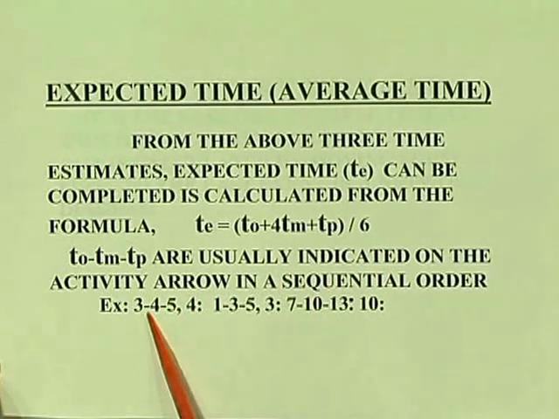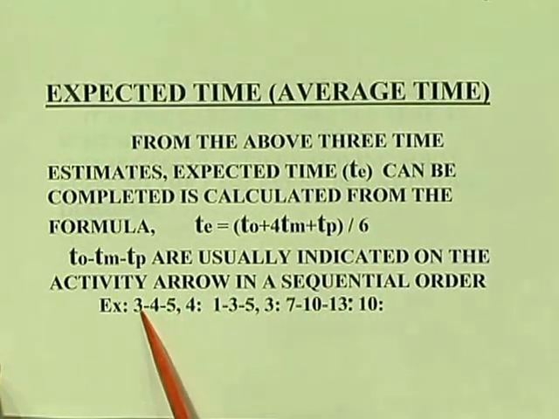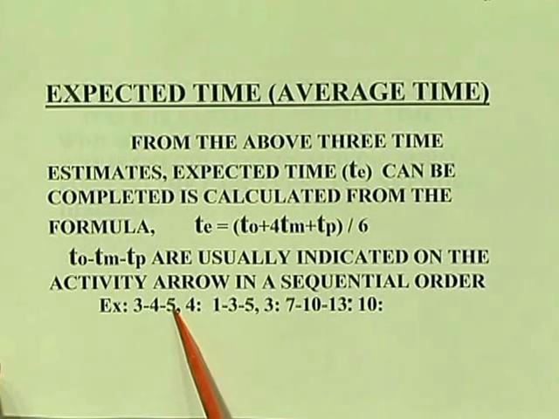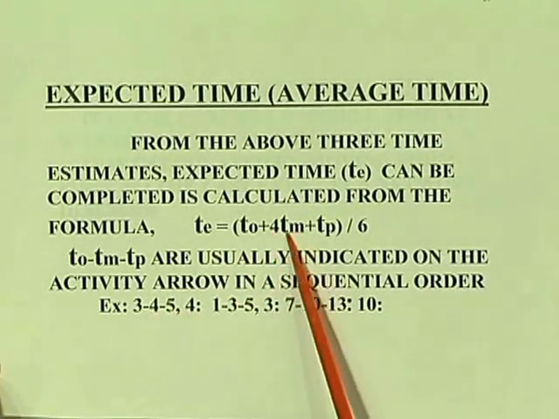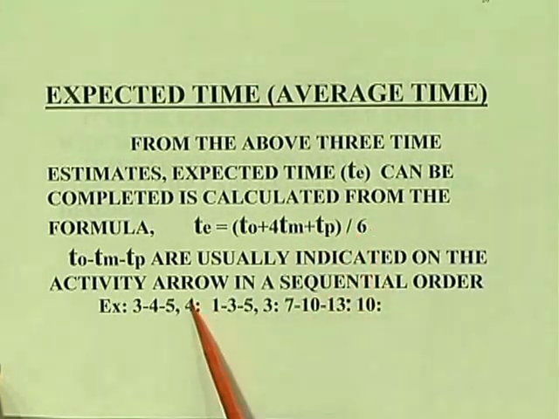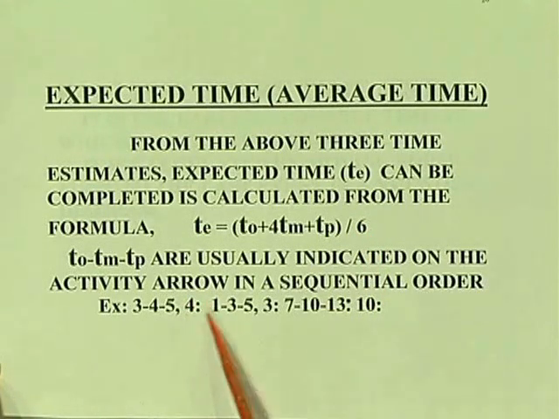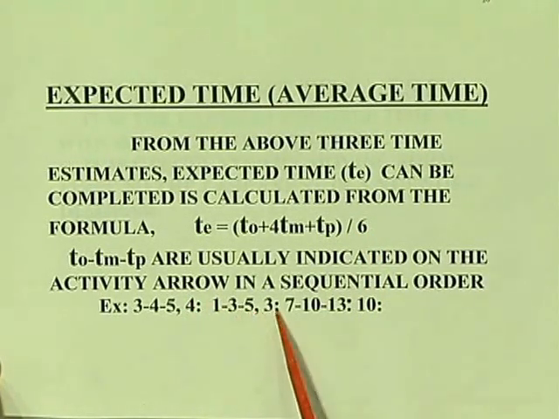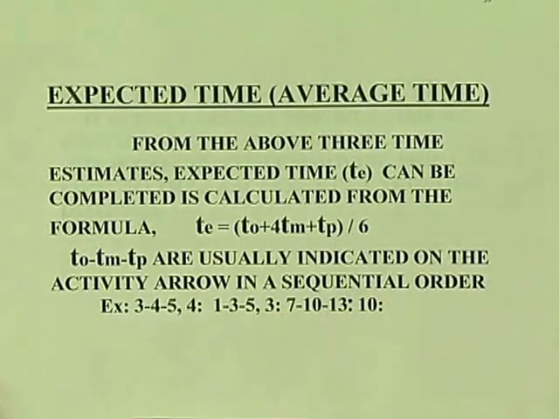So, for example, let us take this 3, 4, 5. 3 is the optimistic time, 4 is the most likely time, 5 is the pessimistic time. So, 3 plus 4 into 4, that is 16, 19 plus 5, 24 by 6, that is 4. So, average expected time is 4. Like that 1, 3, 5, that means the expected time is 3, like this 7, 10, 13 we will get expected time of 10.